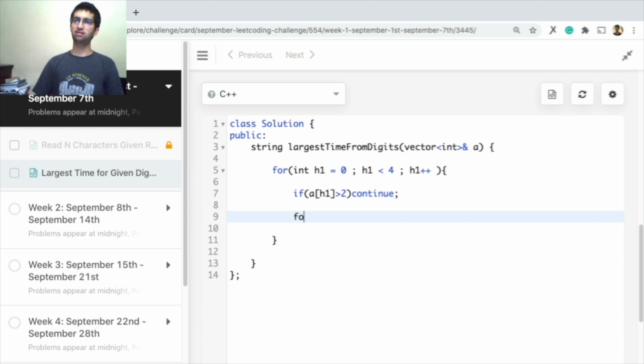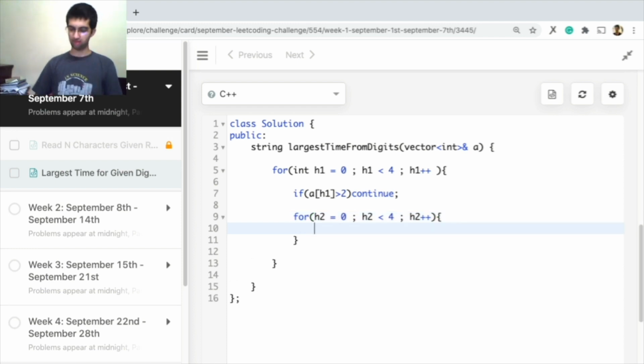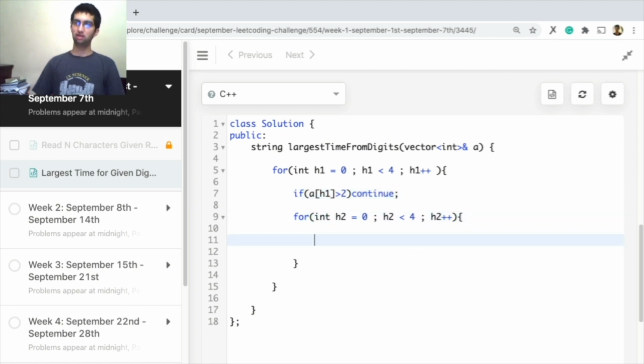Now let's pick the next digit, for h2 equal to 0, h2 plus plus. This is the simplest way to write it, right? If I wrote it in the recursive way, maybe we could have just had these cases, no need of writing for loops again and again. But here, the first thing I want is, don't pick the same digit that you've already picked, right? So that would not be a different permutation. That would cause an error. So the same thing, if h1 is equal to h2, then you want to continue.